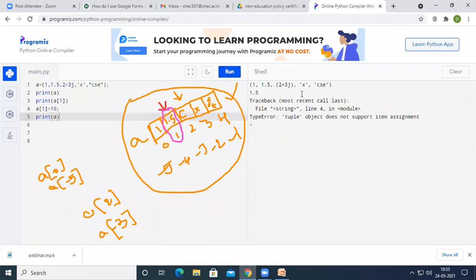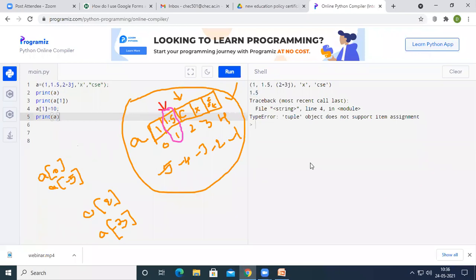Here the first 3 statements have been executed successfully. The first statement created some memory, stored all the values, and assigned indices to each value. The second statement, print a, printed the entire tuple on the output screen. And the third statement, print a of 1, that means we are trying to print the value at index number 1 inside the tuple a, that is 1.5, has been successfully printed on the output screen.